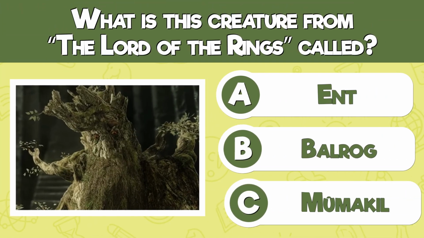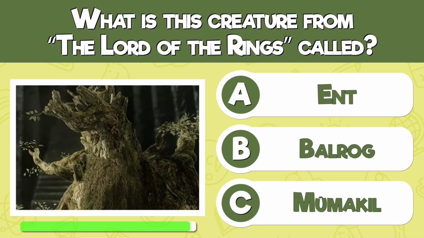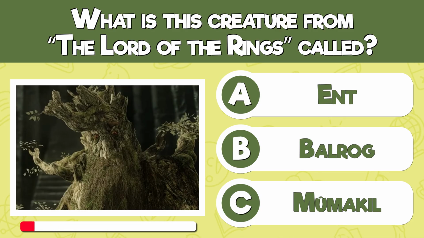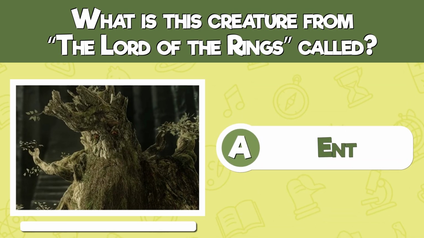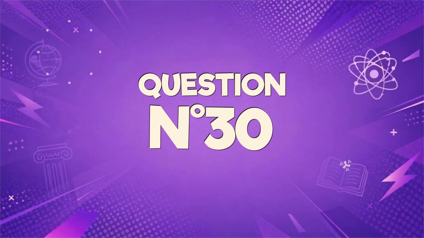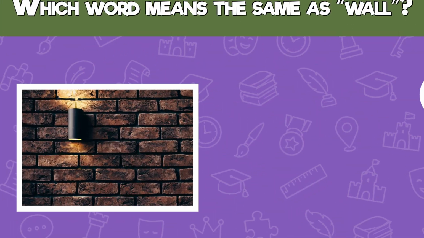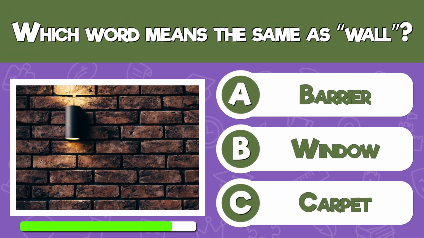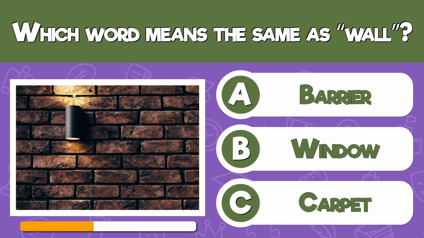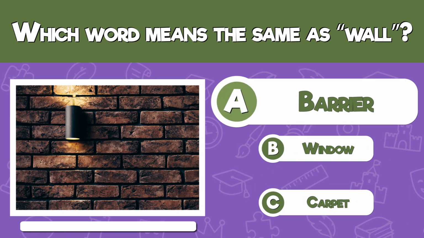What is this creature from The Lord of the Rings called? An Ent. Which word means the same as wall? Barrier.